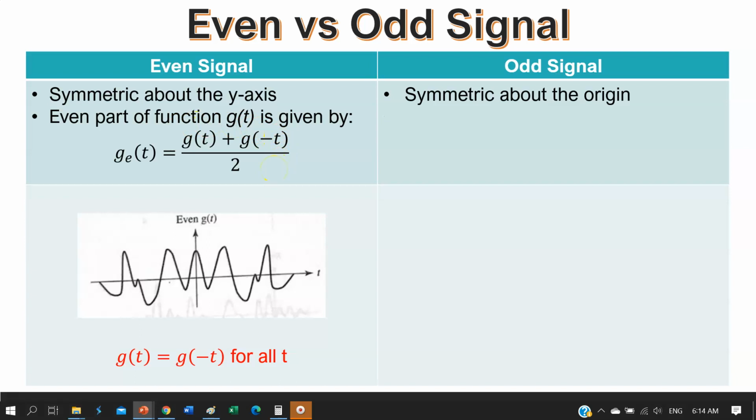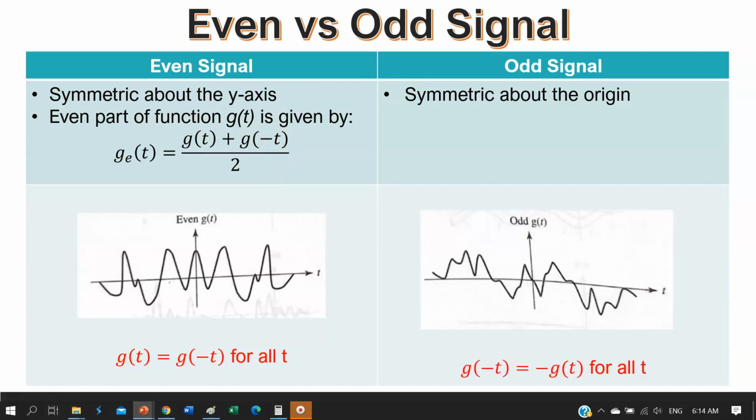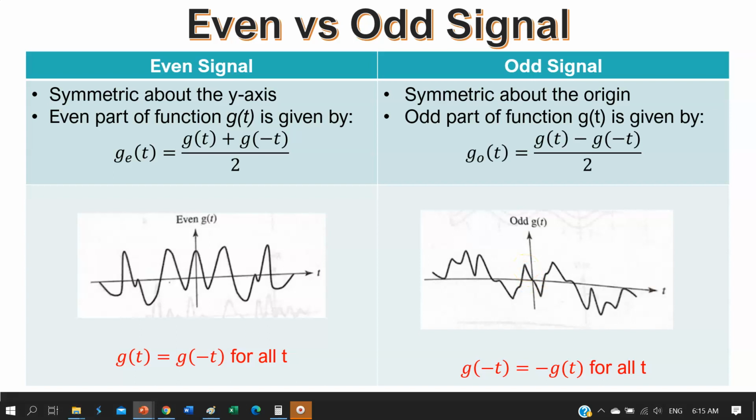An odd signal refers to the signal that is symmetric about the origin. For example, if you look at the graph here, this part here is actually the negative mirror image of this part, so they are symmetric about the origin. So this one is symmetric to that part. The odd part of function g of t can be determined using this equation.